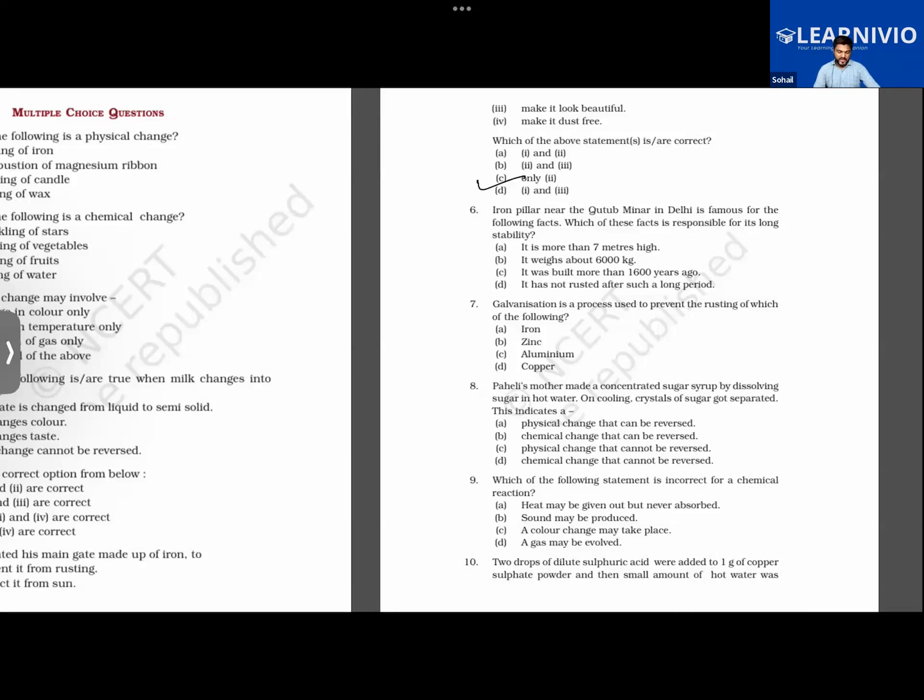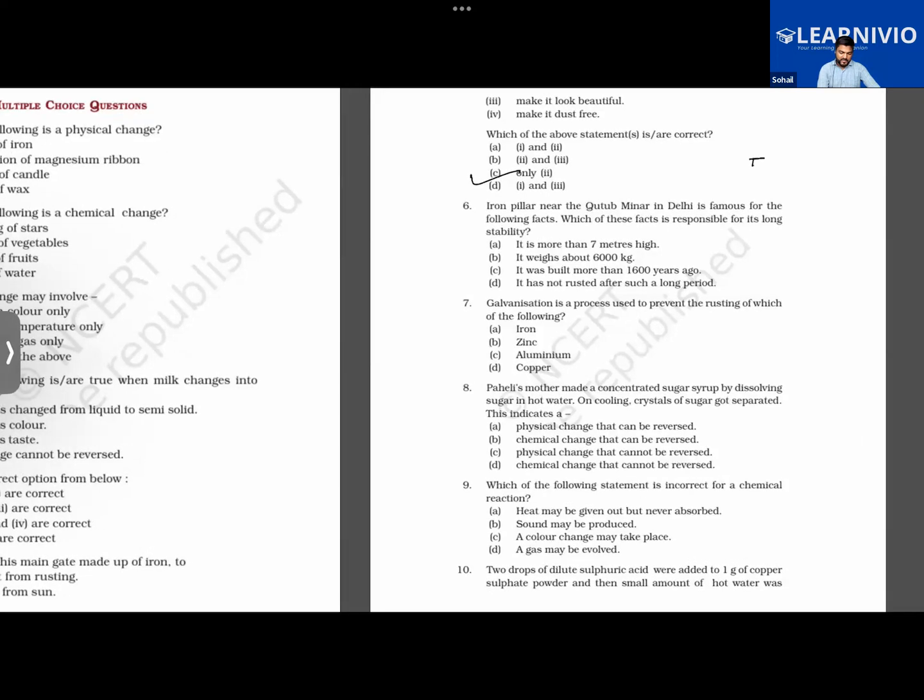Right now it's 2024, but this was built in the 5th century.